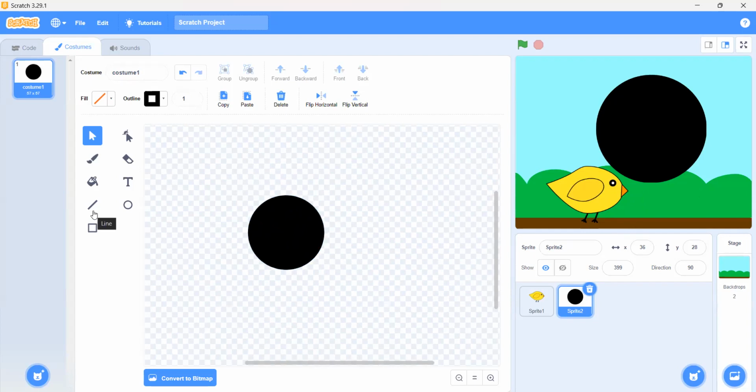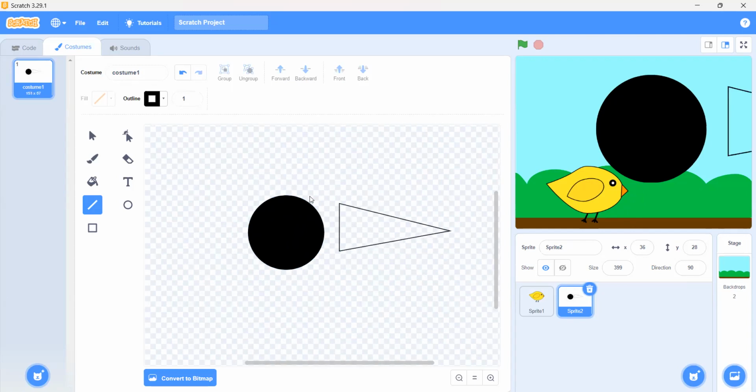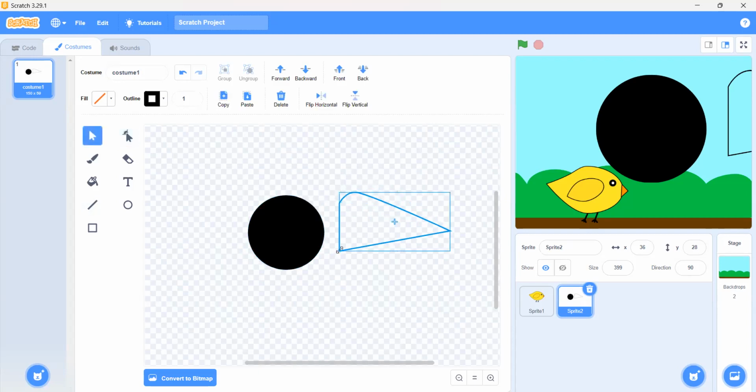First we have to draw this, then we have to use the reshaping tool. We have to make a point here, and then we have to make it like that.